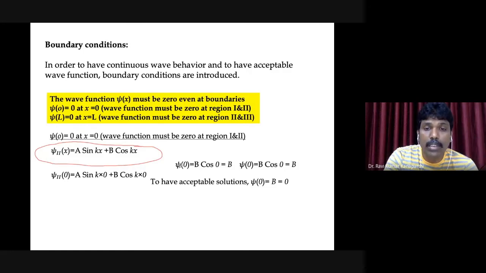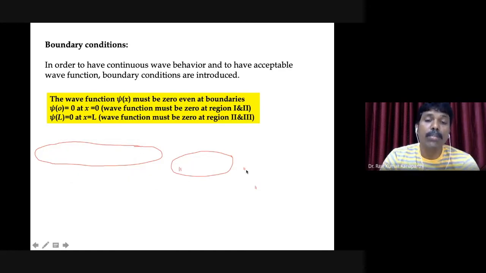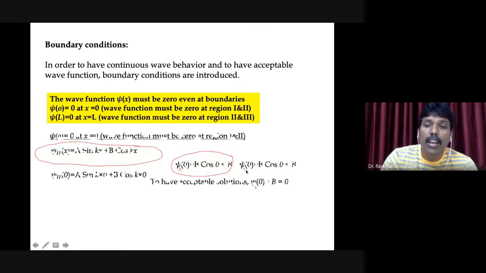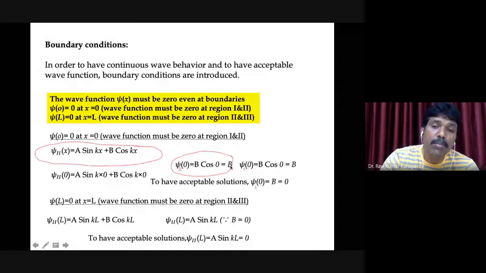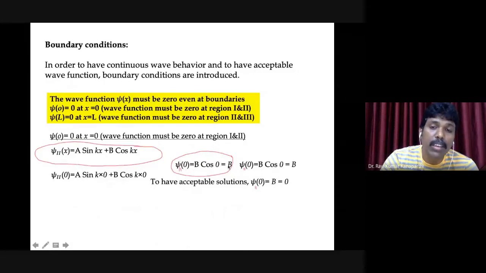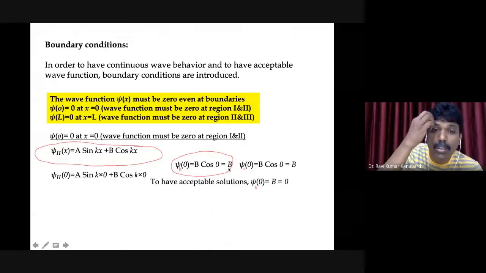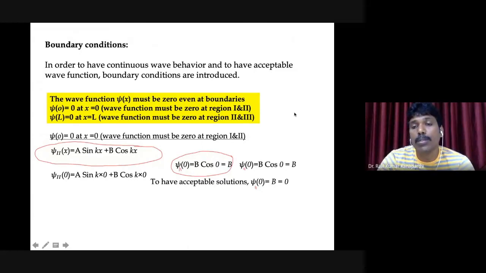I think I have missed something here. Here there is supposed to be a 2. Somehow I missed it. Please note down these 2. So psi 2 of 0 is equal to b cos 0. The cos 0 is basically 1, therefore it is this quantity b. Psi 2 of 0 is b, and this value has to be 0 in order to have acceptable solutions.